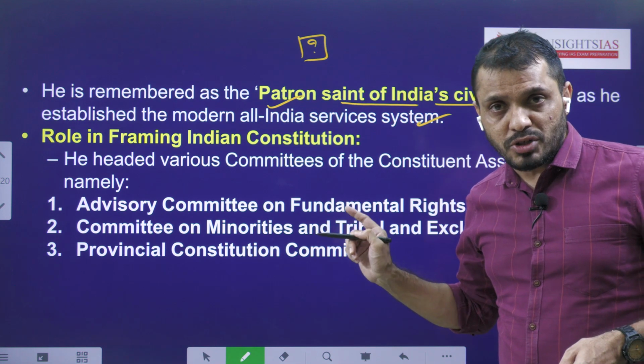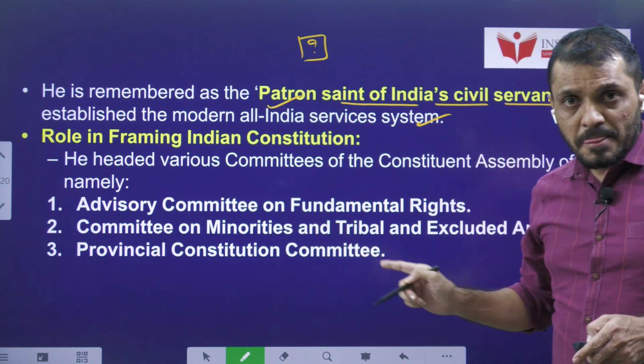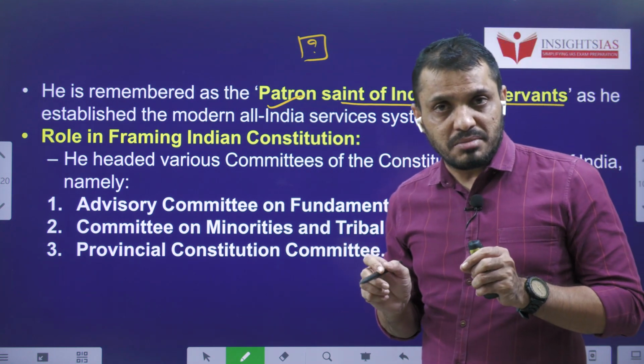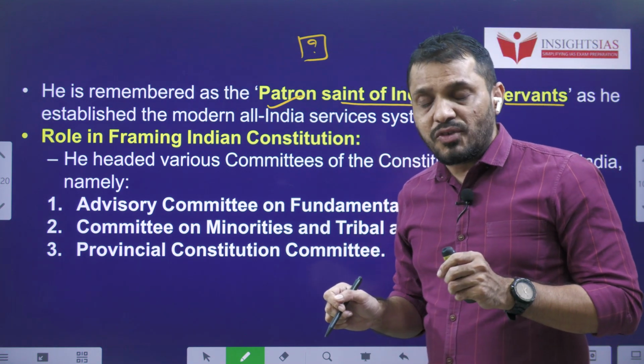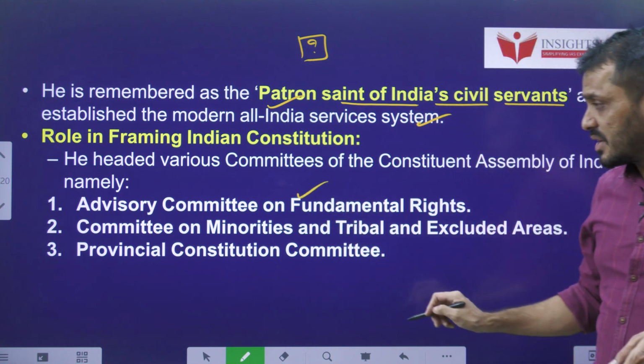Role in framing of the Indian Constitution. Sardar Vallabhbhai Patel acted as chairman of the following committees. You know that in the Constituent Assembly we have major committees as well as minor committees. The following major committees were led by Sardar Vallabhbhai Patel: the Advisory Committee on Fundamental Rights.